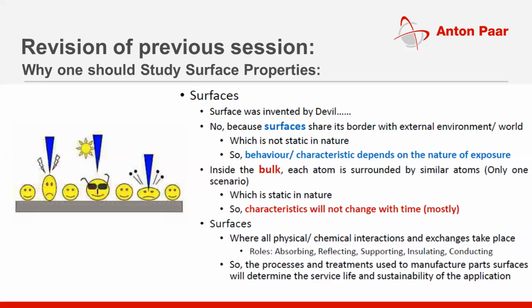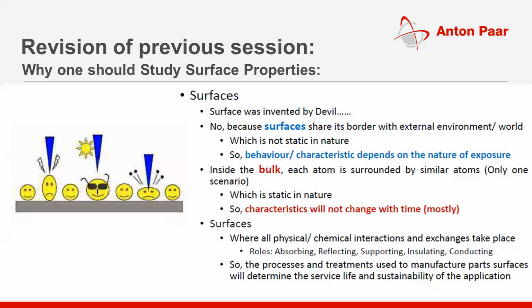So manufacturing processes and treatments will finally determine the characteristic of the surfaces, and hence tell whether the interaction will be constructive or destructive, and eventually determine the service life and sustainability of the product manufactured by the company.